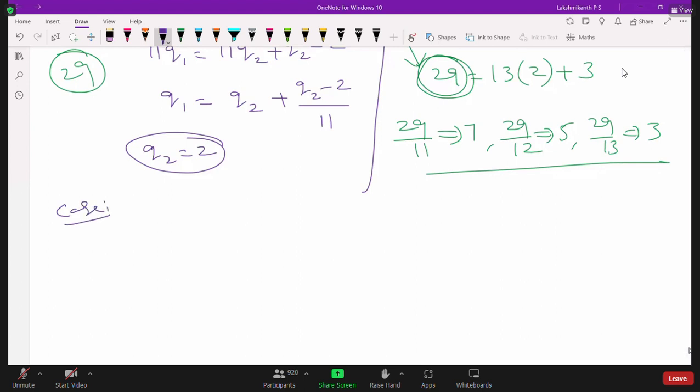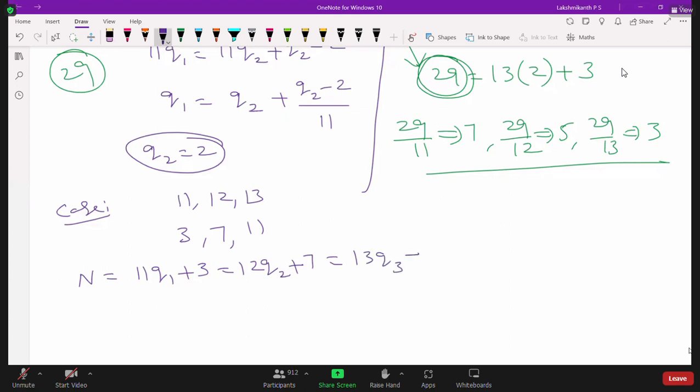See, when they ask 3, 7, 11. So when you divide the number by 11, 12, 13, the remainders are 3, 7, 11. Okay. So how can we write the number? So n is equal to 11 times q1 plus 3, and 12 times q2 plus 7 is equal to 13 times q3 plus 11. Okay. So now you simplify this.